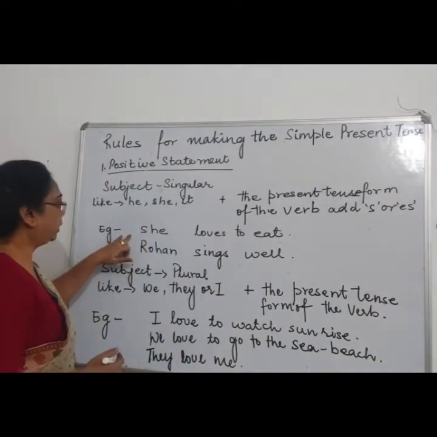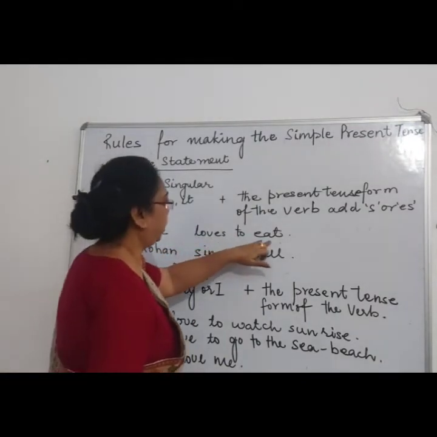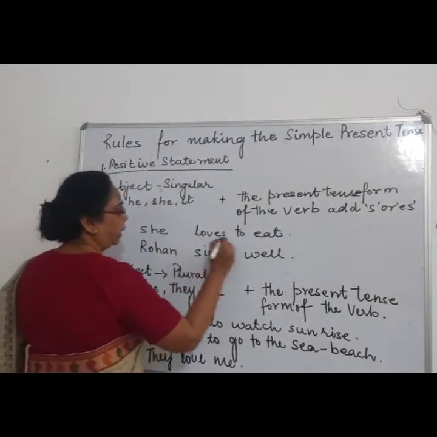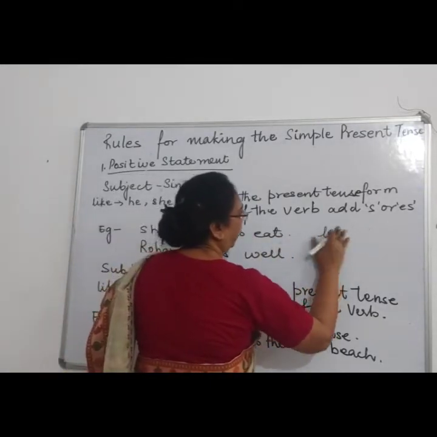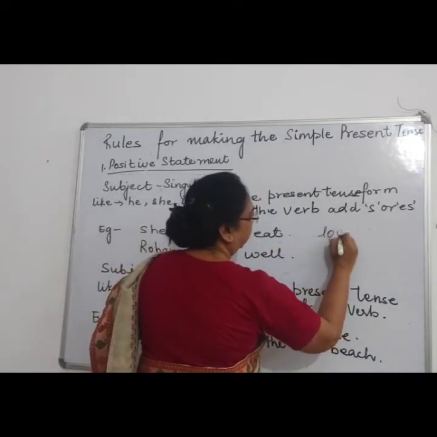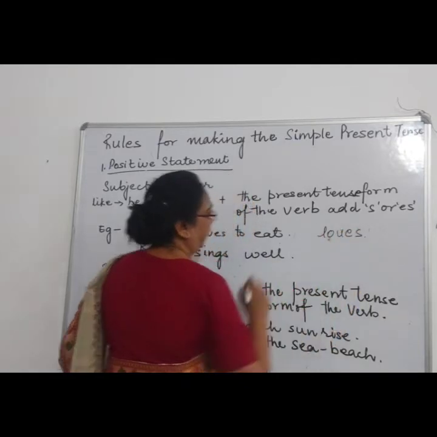Like we'll see over here, she loves to eat. Now love is the word, and to make it simple present tense, we have added s.